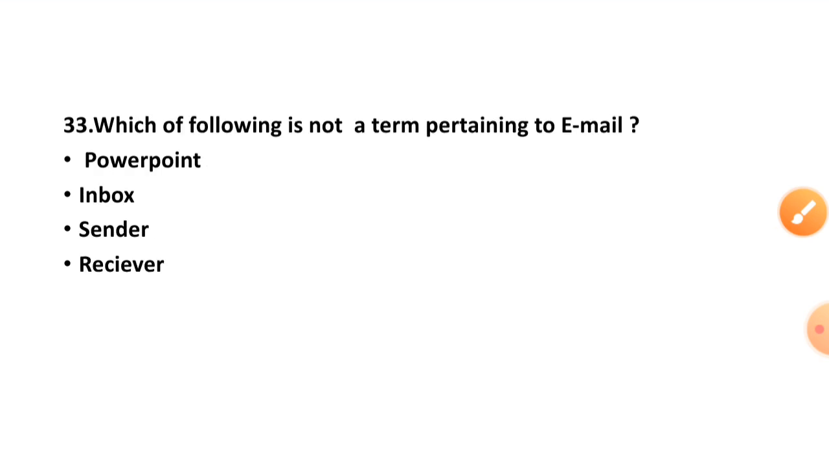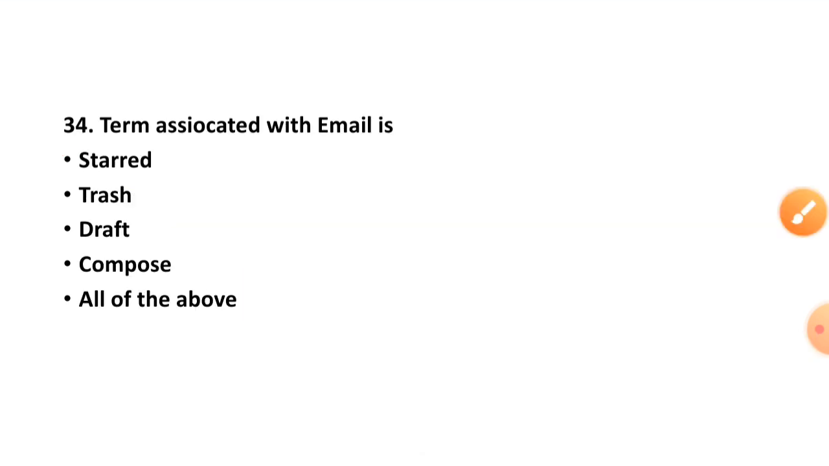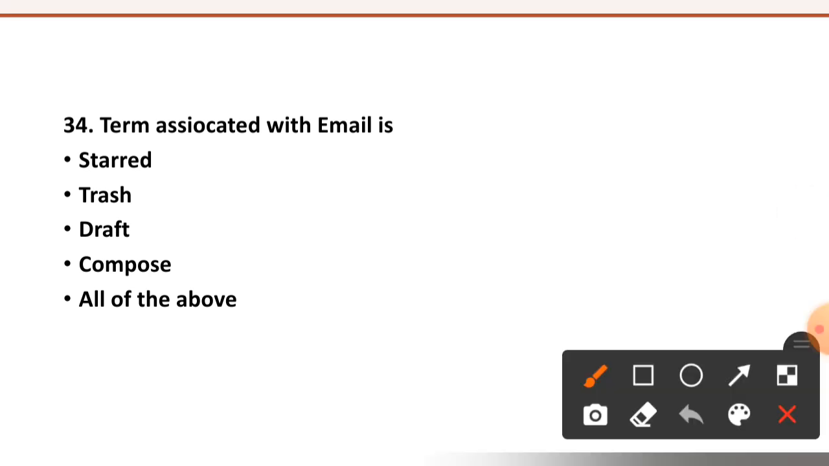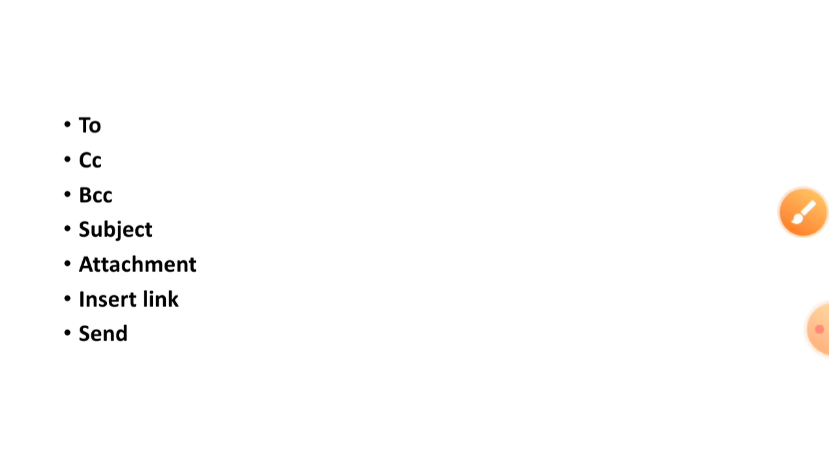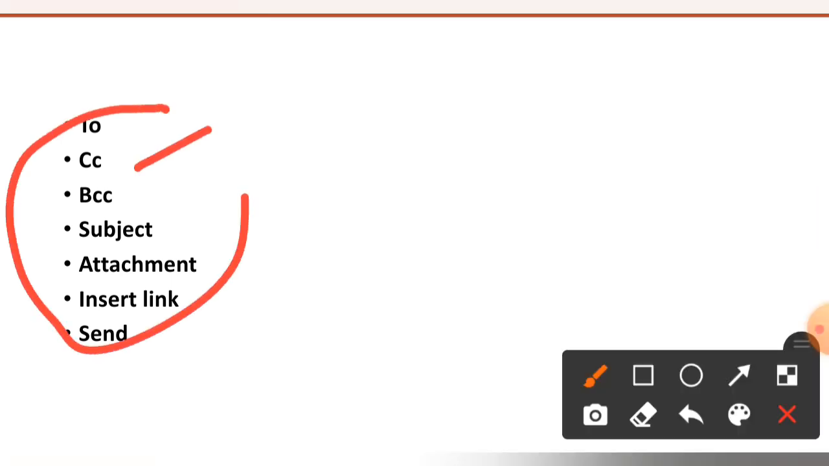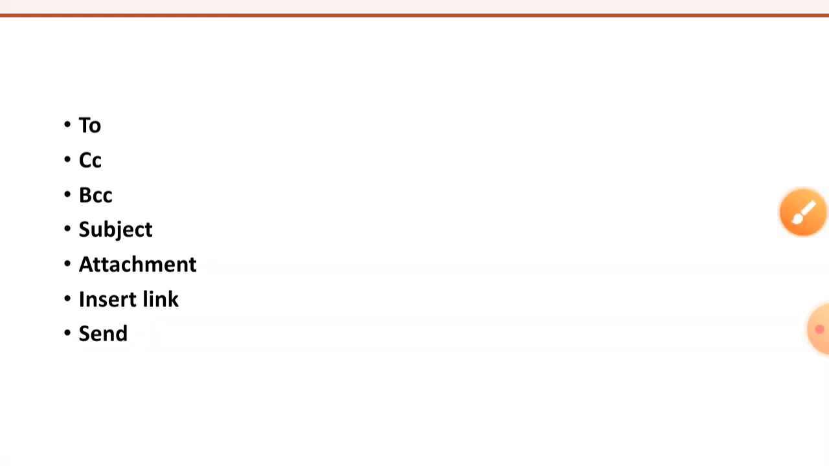33rd question. Which of the following is not a term pertaining to email? PowerPoint, inbox, sender, or receiver? Right option is option number first. PowerPoint is not a term pertaining to email. The term associated with email is stale, trash, dropped, compose, or all of the above. Right option is option number E, all of the above. These are all the terms associated with email. Other terms associated with email are to, CC, BCC, subject, attachment, insert link, or send.